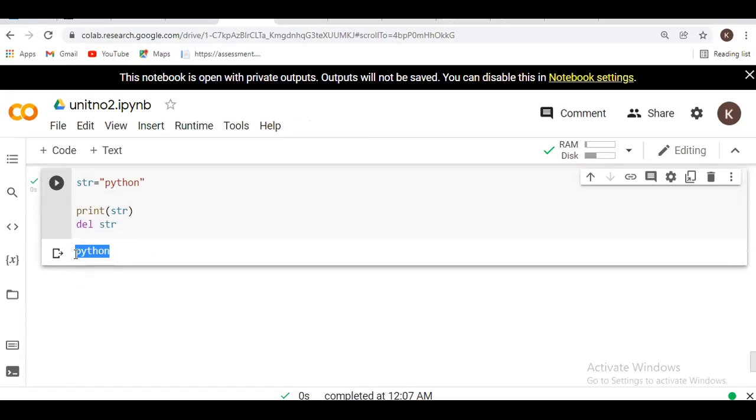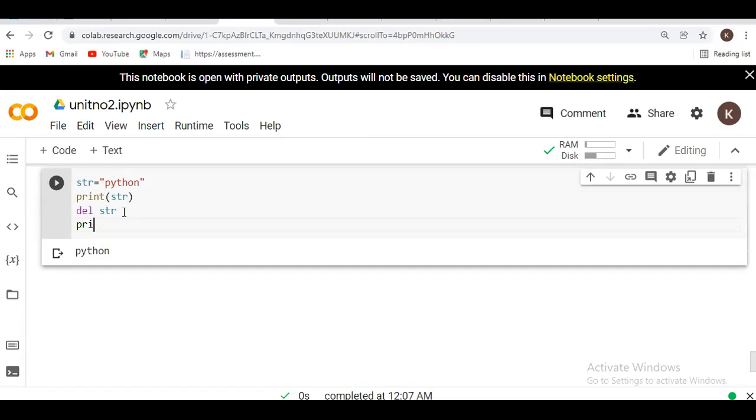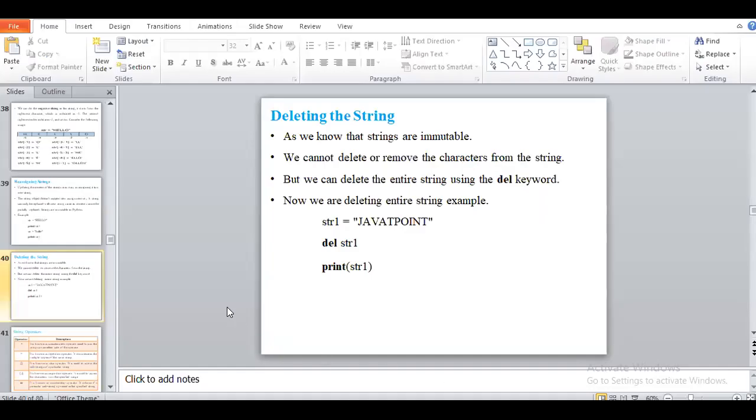So you have to see here, it will display Python if we print before deleting. After deleting this string and printing once again, it will be written as str. At first I want to display the simple string, but after using the delete operation, my string will be deleted, and it will return the output as the type of that thing, that is str. Okay, that will be the delete operation.